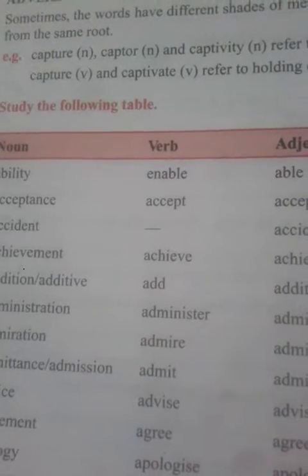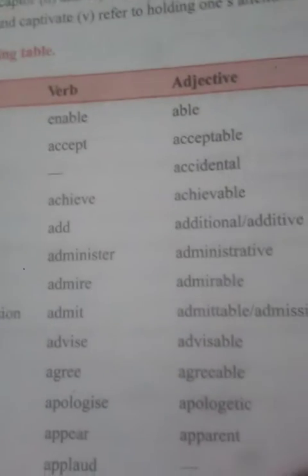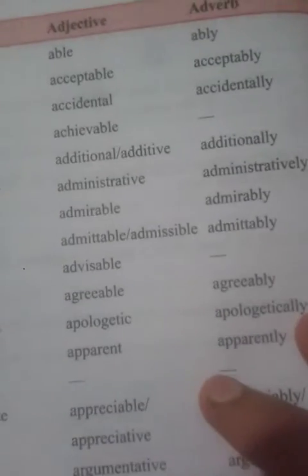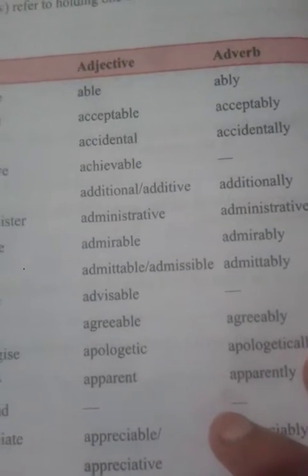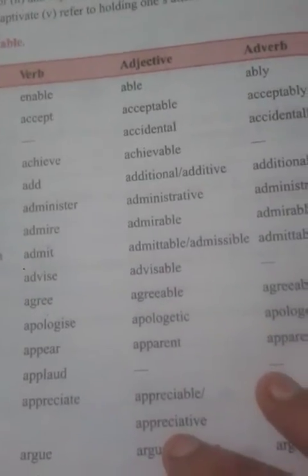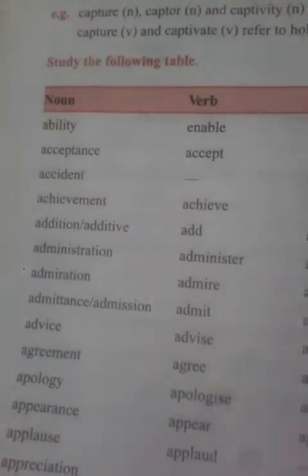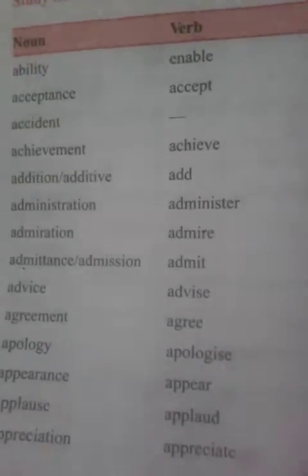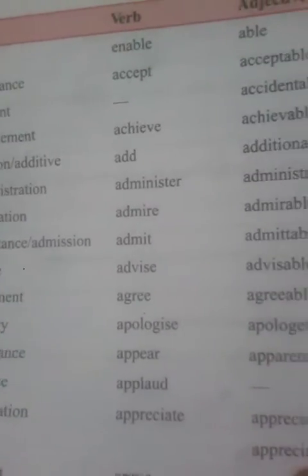Accident is a noun, there's no verb, okay, for accident. Then adjective is accidental, and there is no adverb. Then achievement, achieve, achievable, and there is no adverb. Addition, add, additional, additionally. Administration, administer, administrative, administratively.